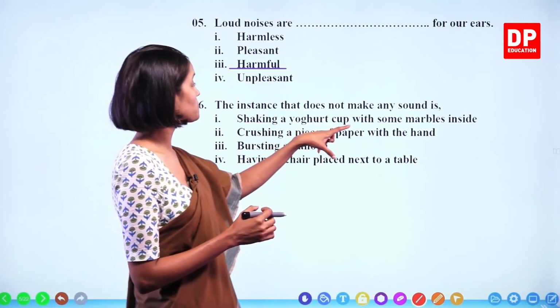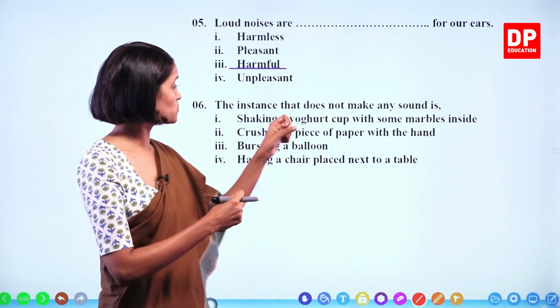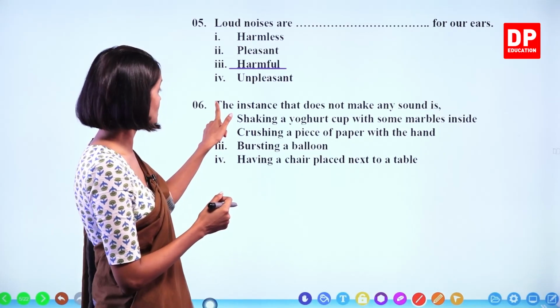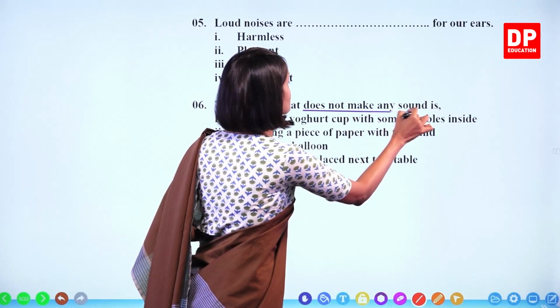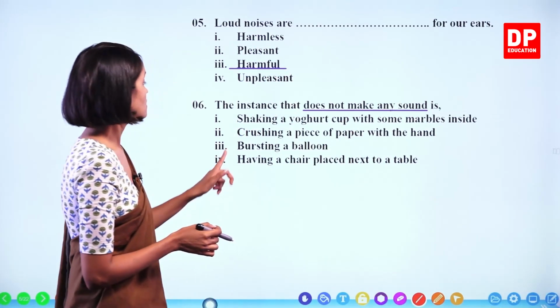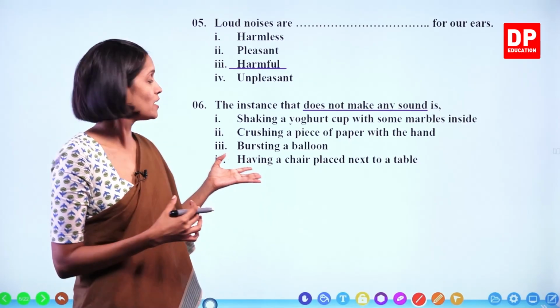Crushing a piece of paper with the hand. When you crush it, sound comes out, right? So this is also not the answer. Here the question asks the instance that does not make any sound. Bursting a balloon. Of course, there will be a sound, okay?